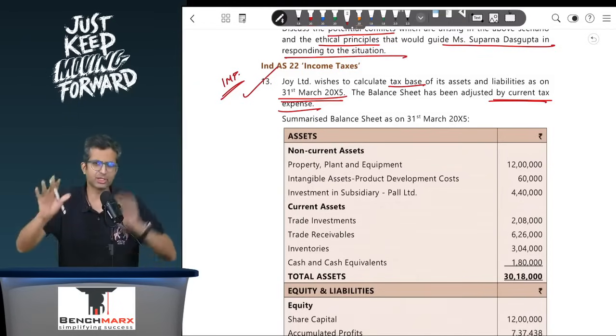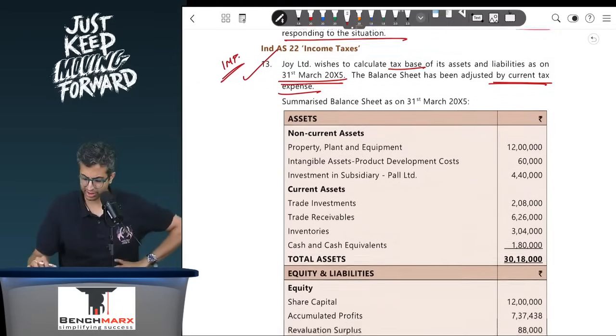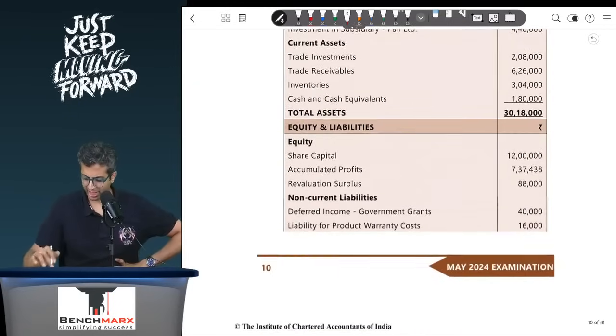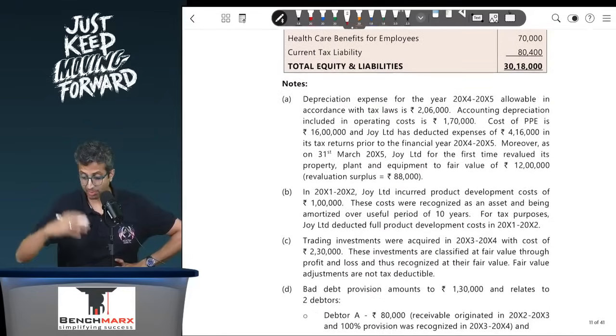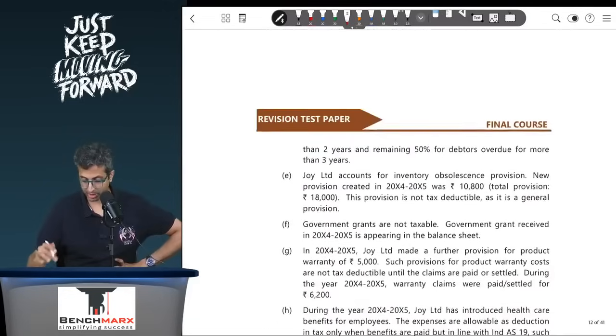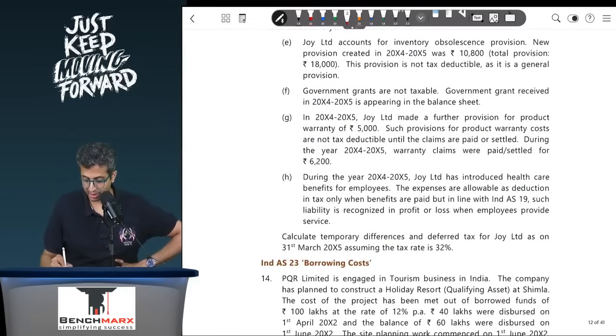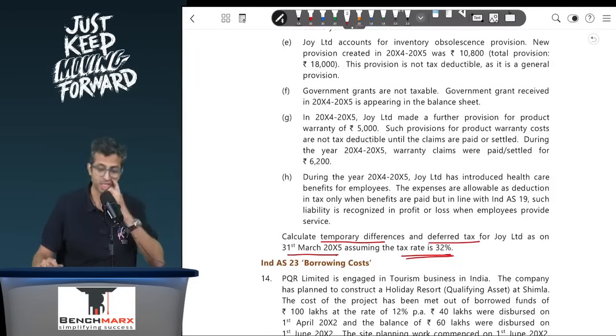Summarized balance sheet irrespective, this is an interesting question, so we will discuss this. Over here you want to calculate tax base. You have been given a balance sheet and a plethora of adjustments, a lot of them. The question keeps on going till the end. What is asked? Calculate the temporary differences and deferred tax for Joy as on 31st March 25, assuming the tax rate is 32%. So what do we need to do?